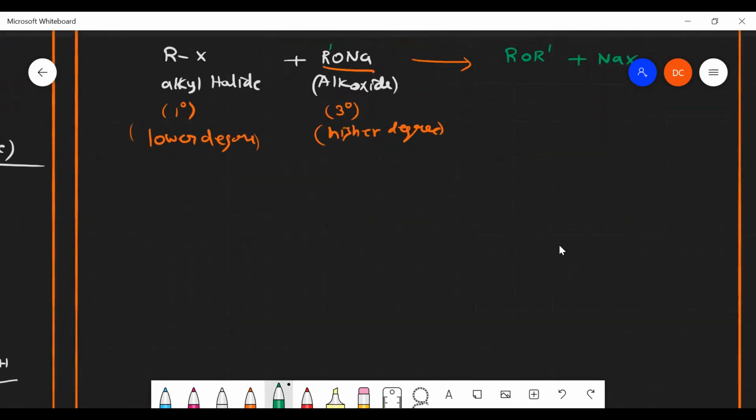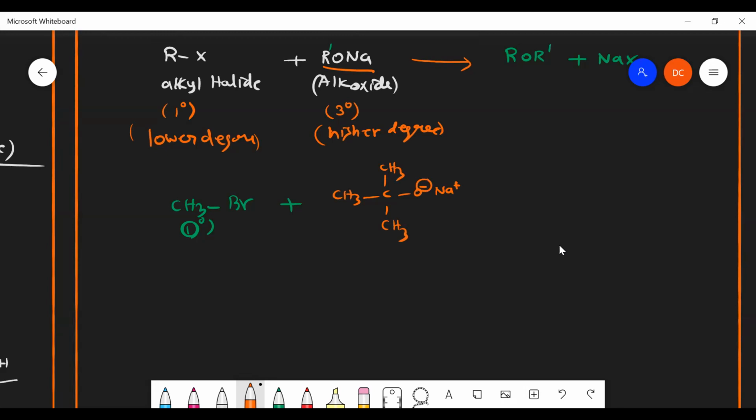So suppose I take a 3 degree alkoxide and a 1 degree alkyl halide, say for example CH3Br. This is a 1 degree alkyl halide. How can we take a 3 degree alkoxide? CH3, C, CH3, here CH3, here O minus Na plus. Am I right?